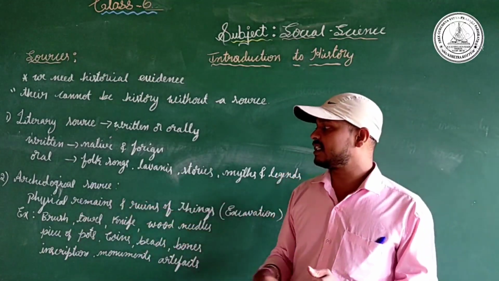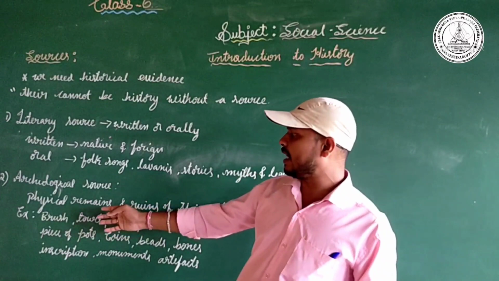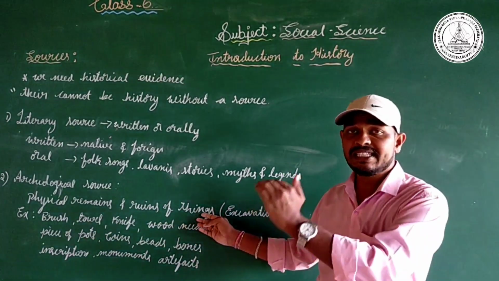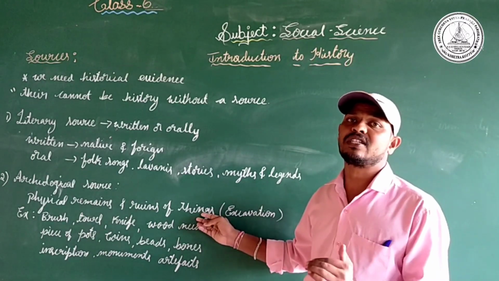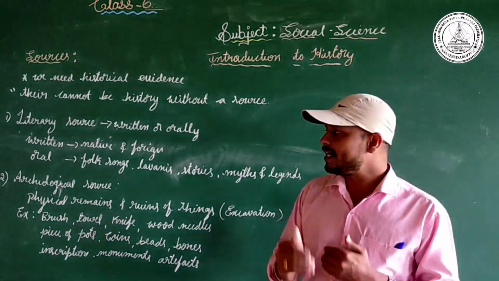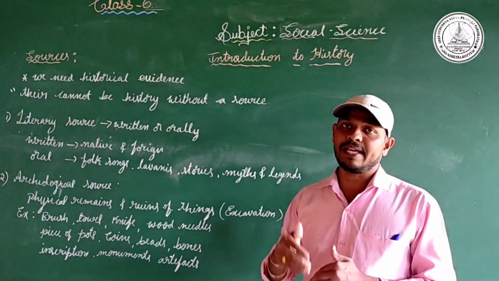So what is archaeological source? This kind of archaeological source is obtained from the physical remains and ruins of things. We got these things from the excavation of the earth. This kind of excavation is needed to find out the archaeological sources. So what are the things we got from the excavation?